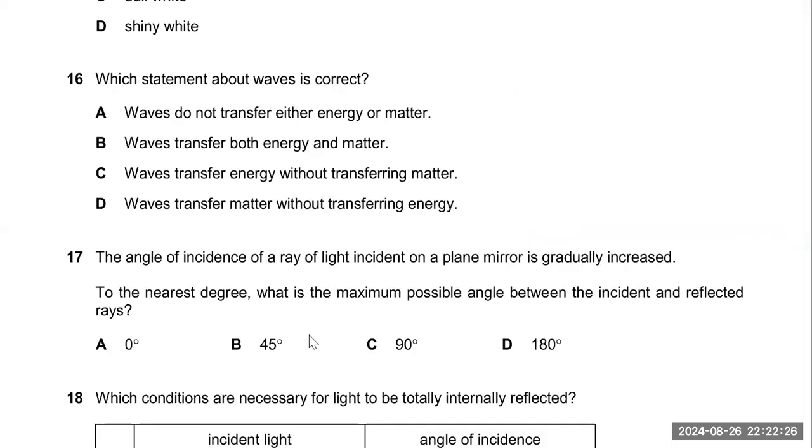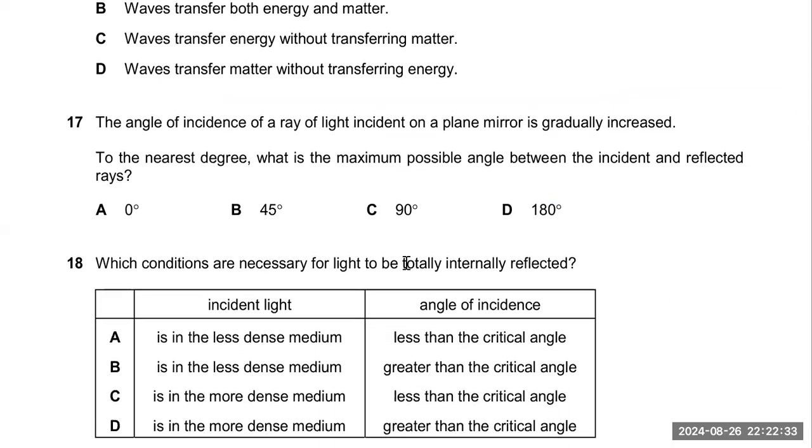If this line is parallel to the mirror, then the reflected light will also travel in this way. So the angle formed in this situation will be 180 degrees. This is the main point which I want to show you. So our answer will be 180 degrees. Clear? Okay, next question.